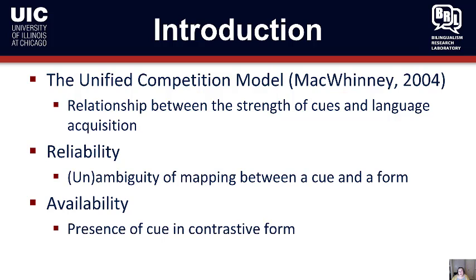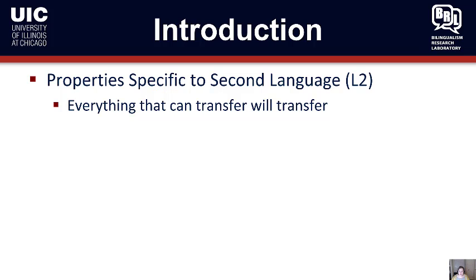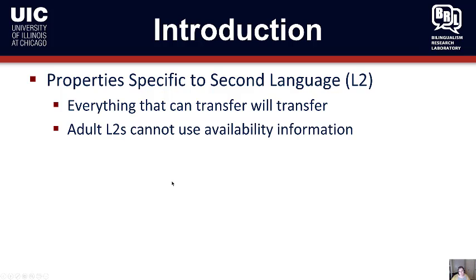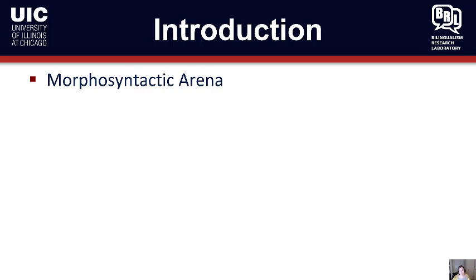Availability is the presence of a cue in a contrastive form. So typically speaking, this is related to frequency. Now, properties specific to second language acquisition would say that everything that can transfer will in fact transfer, and that adults can't use availability information in that process. So frequency isn't particularly useful to them. Therefore, adult L2 learners are going to use transfer, in which case anything that's come from the L1 will be in the L2, and reliability, in particular, probably the number of mappings between one cue and however many forms.